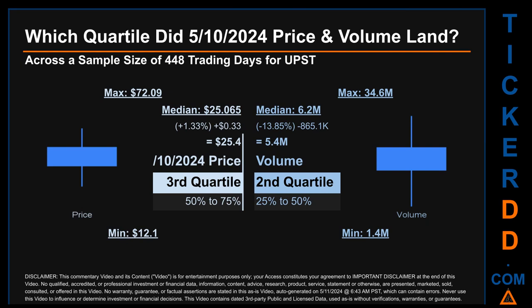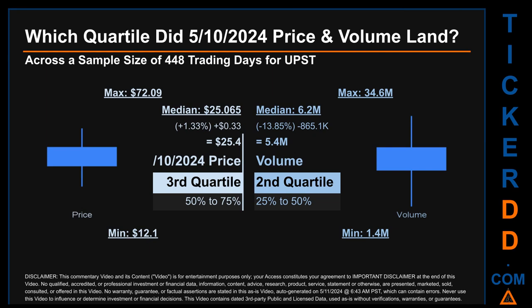The day's volume landed within the second quartile, that is within the 25% to 50% range of all sampled daily volume, which saw a max daily volume of 34.6 million and a minimum of 1.4 million. Quartiles tell us about the spread of a data set by breaking that data set into quarters, just like how the median breaks the set into half.